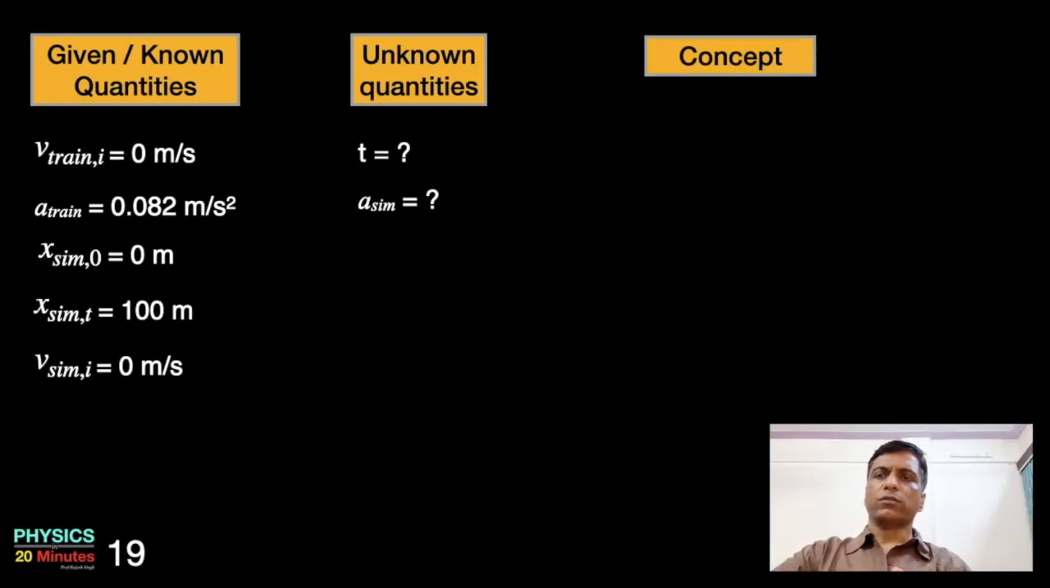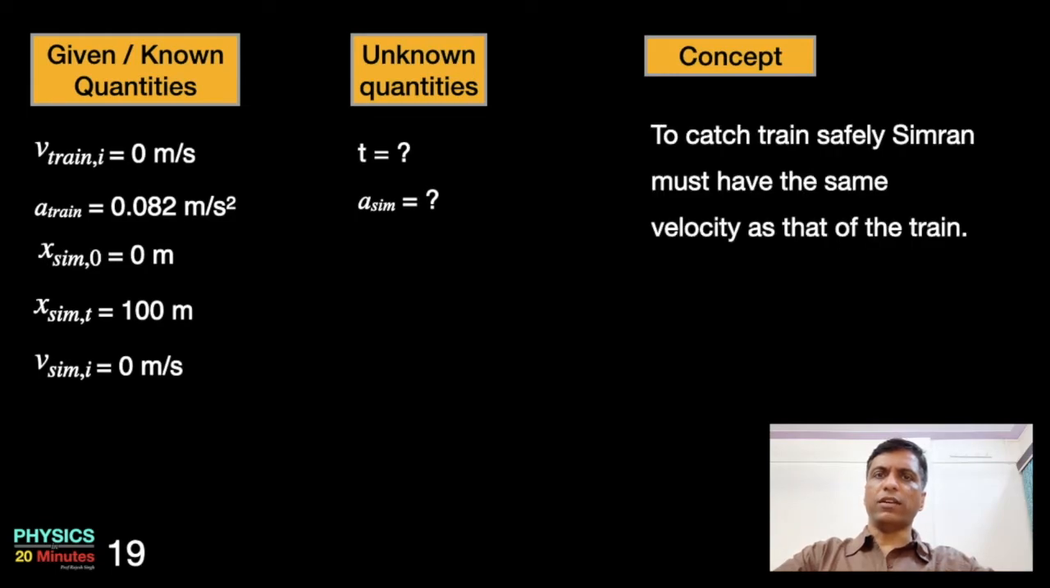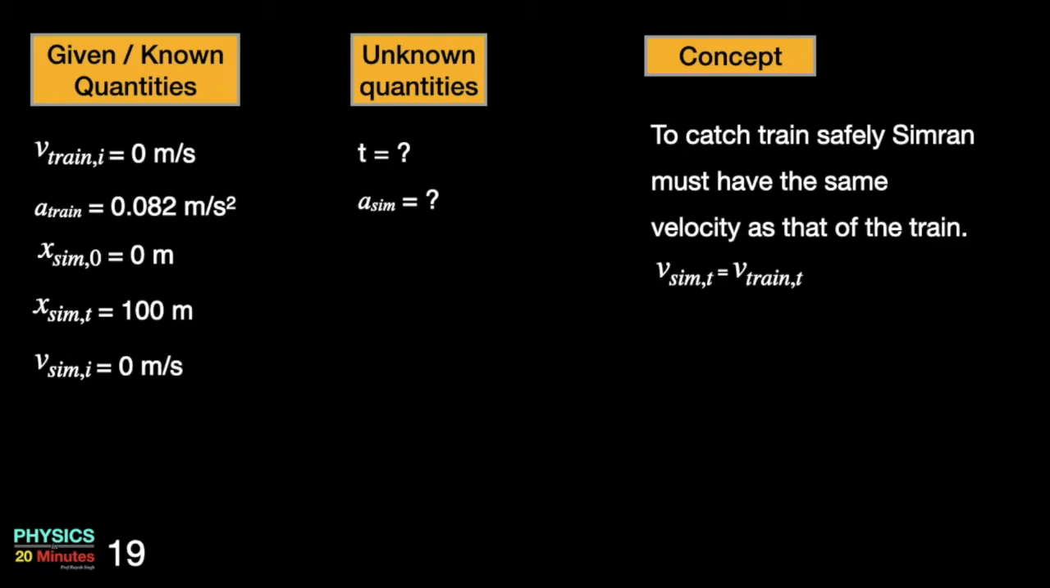Coming to concept. Under what condition would Simran catch the train safely? If you think carefully, you will realize that Simran would be able to catch the train safely if and only if her velocity matches the train's velocity. When Simran's velocity is the same as the train's velocity, they both will be at rest with respect to each other, and it will be easy for Simran to catch the train. So to catch the train, v sim,t is equal to v train,t. Note the use of suffixes here.